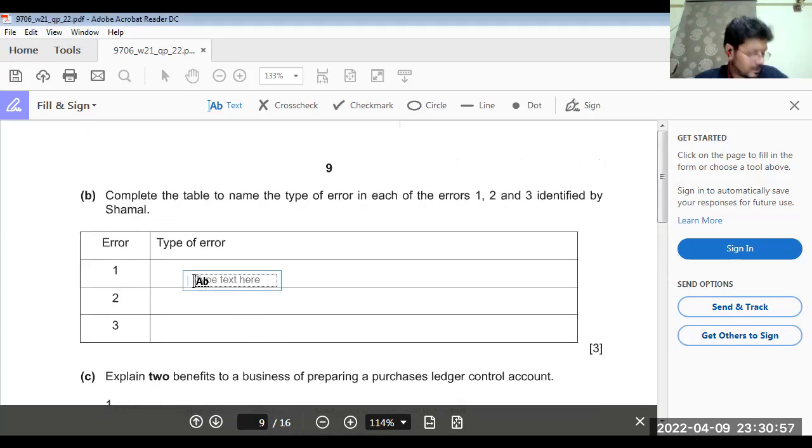Type 1 error. What we have to do is give the names to the errors. Type 1 was transposition. Type 2 error was principle.